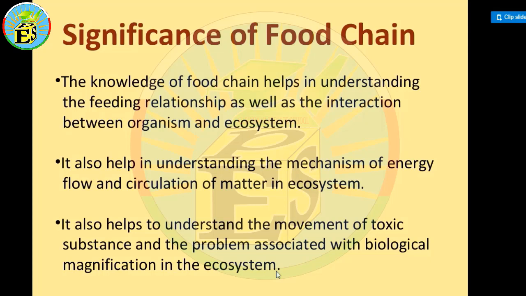So that is it for today. We have learned about the food chain and types of food chain. In food chain, we discussed producers, consumers, and decomposers. And in consumers, we said there are primary, secondary, tertiary, and quaternary consumers. What you have to do is give two examples each of primary, secondary, tertiary, and quaternary consumers, and you have to make two food chains according to the types of food chain.